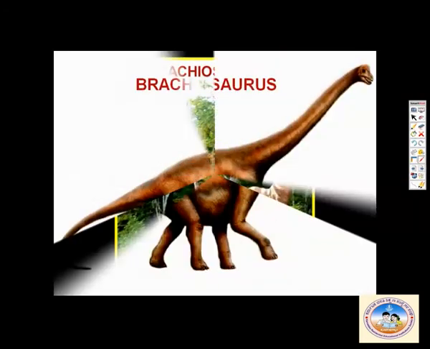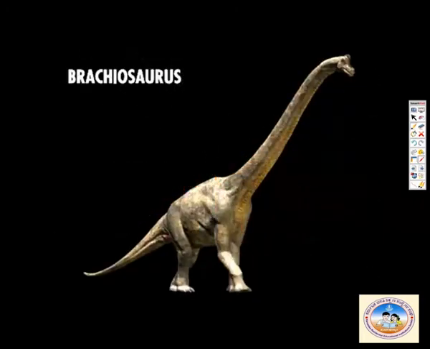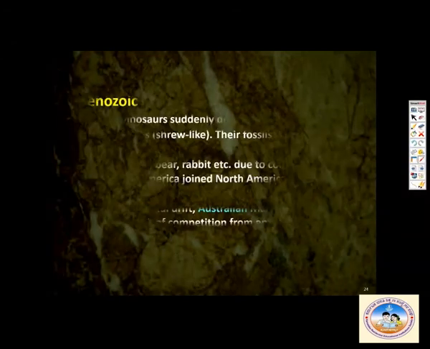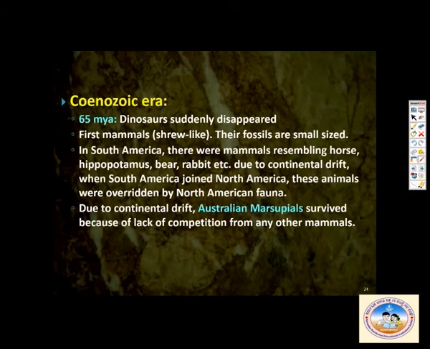Then comes the Cenozoic era. This is very important. It is 65 million years ago. In the Cenozoic era, dinosaurs suddenly disappeared. First mammals came into the picture. The first mammals were shrew-like. Shrew is the smallest mammal.